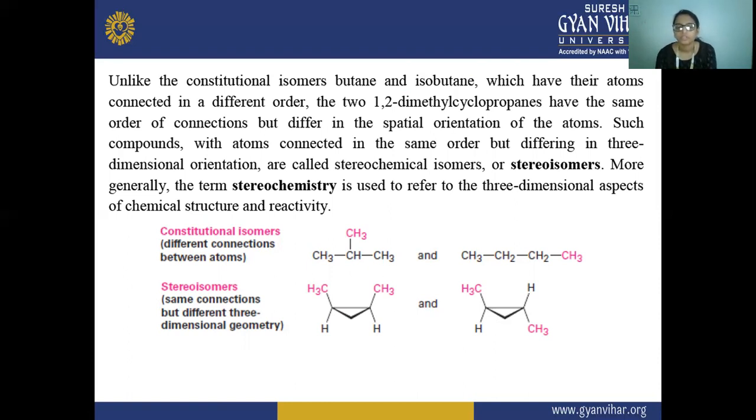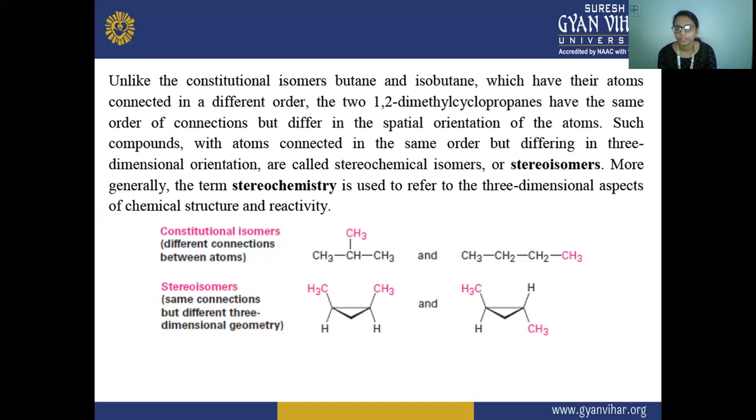In constitutional isomerism, you can see the different connections between the atoms, which have the atoms connected in a different order, and 1,2-dimethylcyclopropane isomers have the same order of connection but differ in the spatial arrangement of the atoms. In the case of cis-trans isomerism of cycloalkanes, the structure is the same, but they differ in the spatial orientation of the atoms.